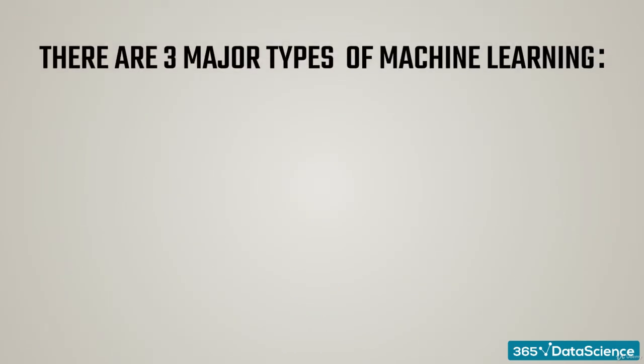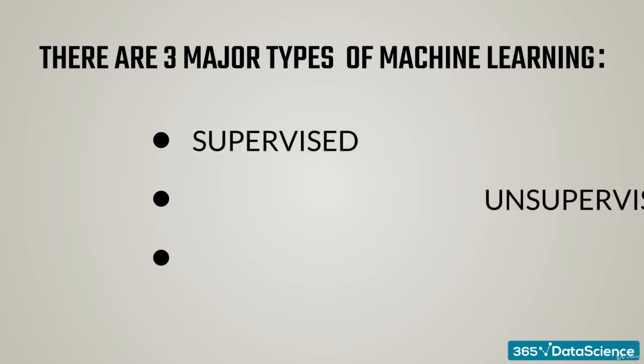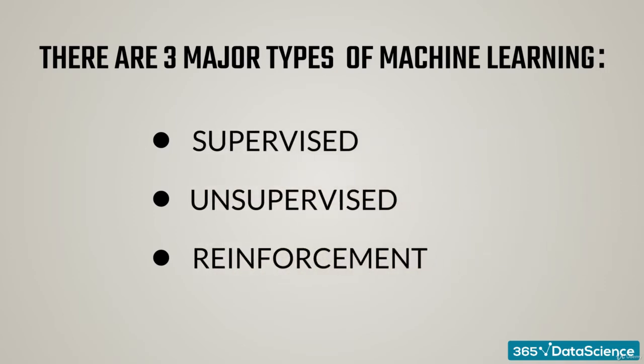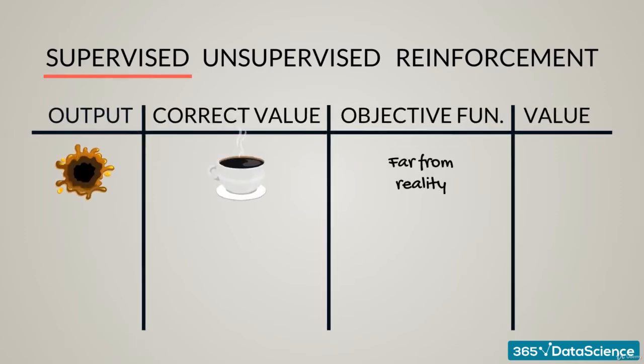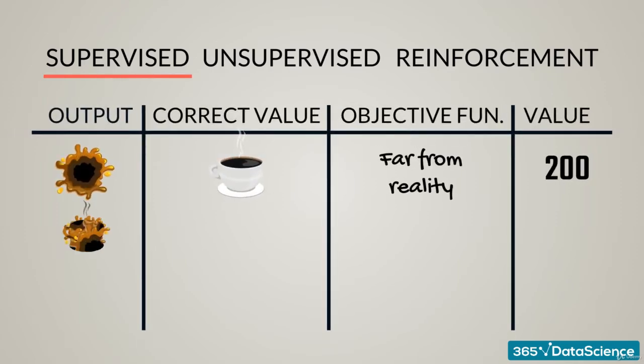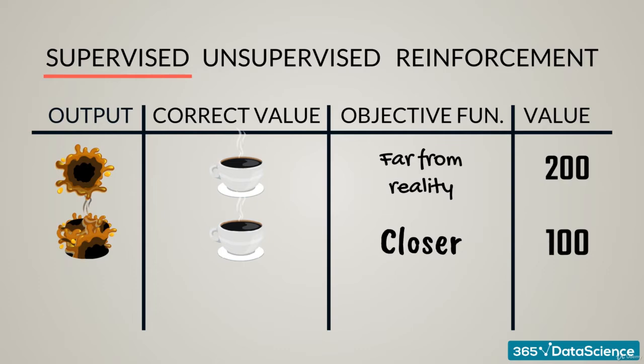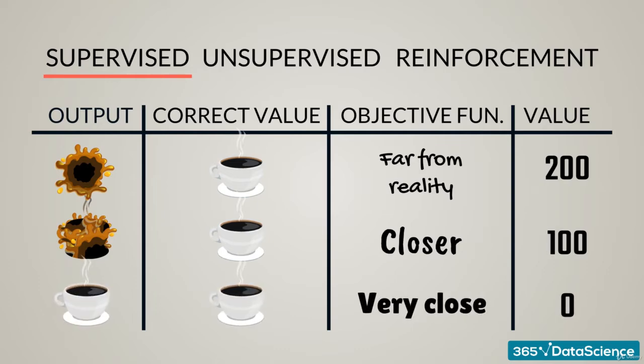There are three major types of machine learning: supervised, unsupervised, and reinforcement. Supervised learning refers to the case where we provide the algorithm with inputs and their corresponding desired outputs. Based on this information, it learns how to produce outputs as close to the ones we are looking for. Both examples, the one about the weather forecast and the one about preparing coffee, illustrated supervised learning. That was intentional, as it is the focus of this course.